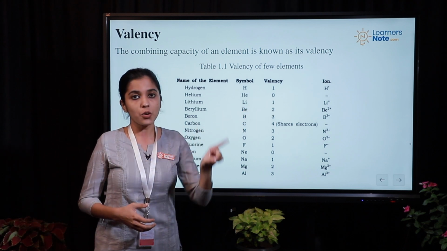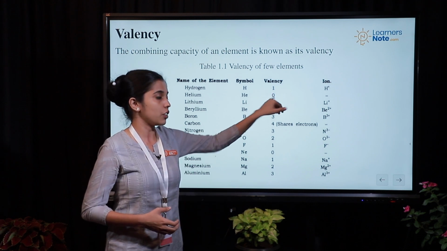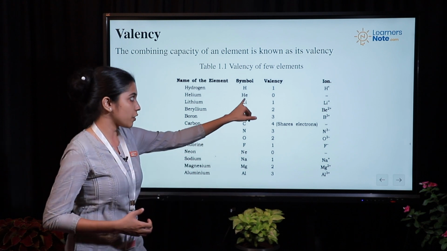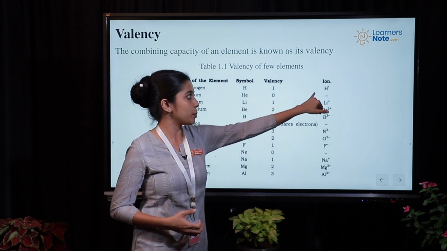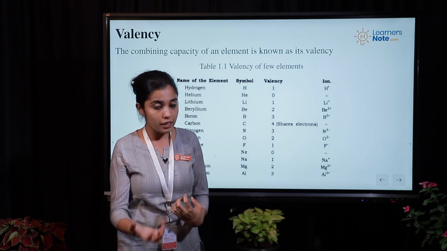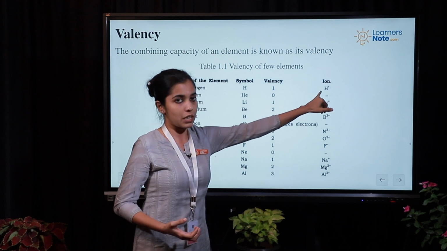That is, in the outermost orbit of that atom, it contains only 1 electron. So that hydrogen can actually lose 1 electron. So the valency of that particular atom will be 1, and hence since it is losing an electron, it is having a positive charge, that is +1.